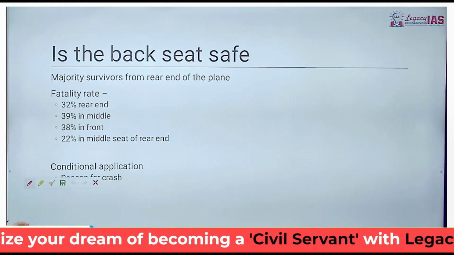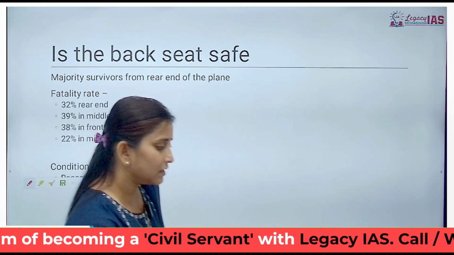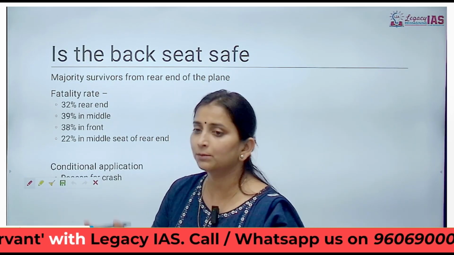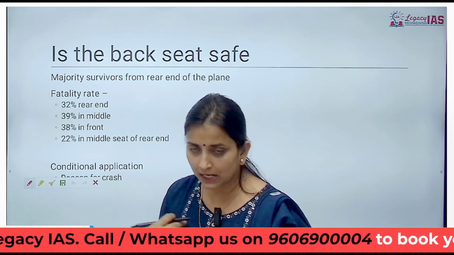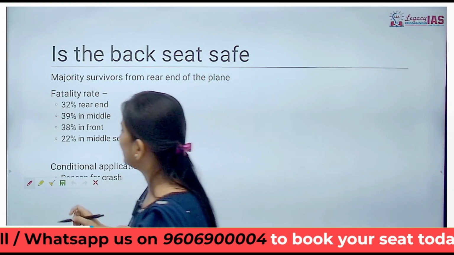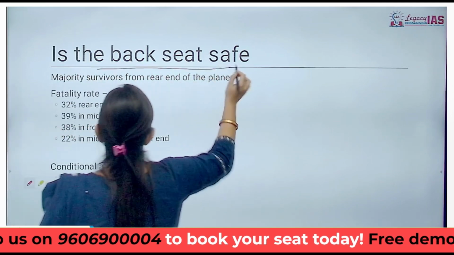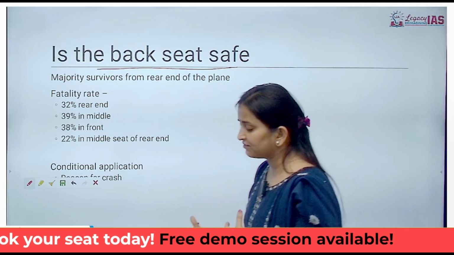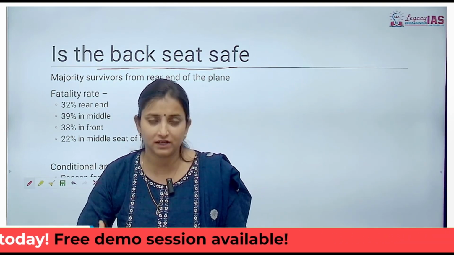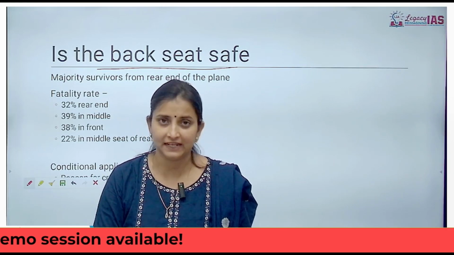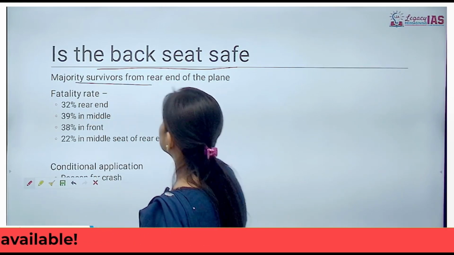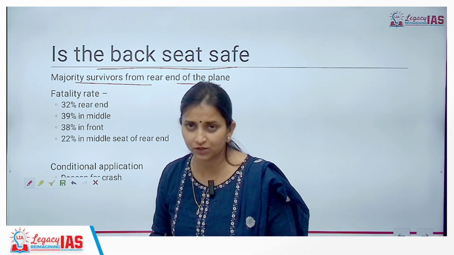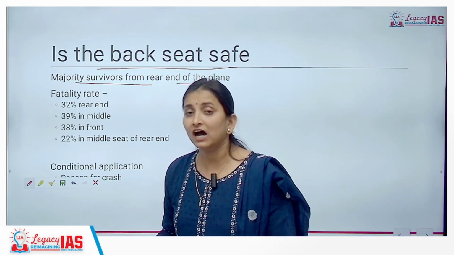So, कुछ data analyze करना चाह रहे हैं कि किस कंडीशन में हम लोग सर्वाइवल रेट को इंक्रीज कर सकते हैं. What is the overall chance that the maximum number of survivors can be taken out of the plane? ठीक है? So going by statistics, in the last two plane crashes what we have seen is that the majority of the survivors were coming out from the tail end, from the rear end of the plane. ठीक है? So it says that there are relatively higher chances that people who are sitting at the back end of the plane, close to the tail, have a higher survival rate.